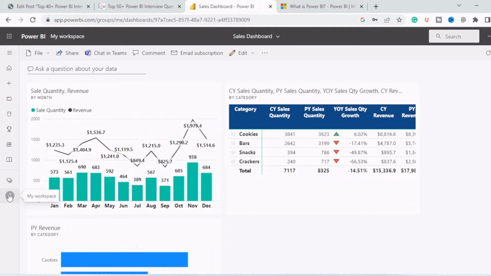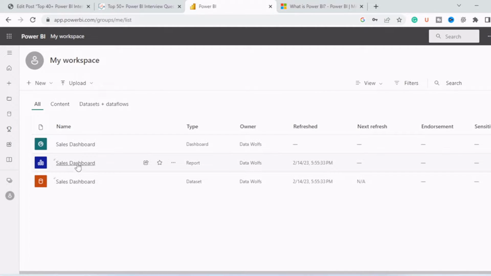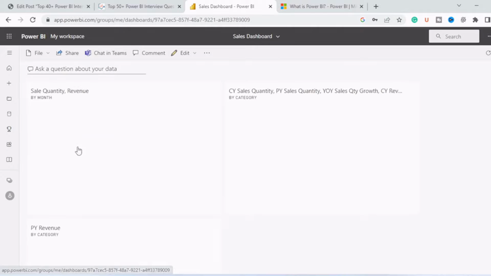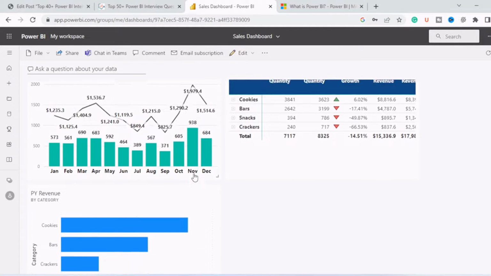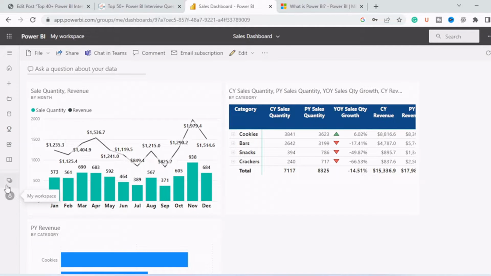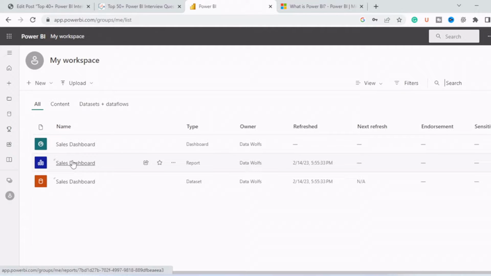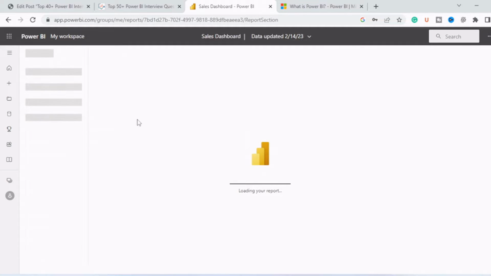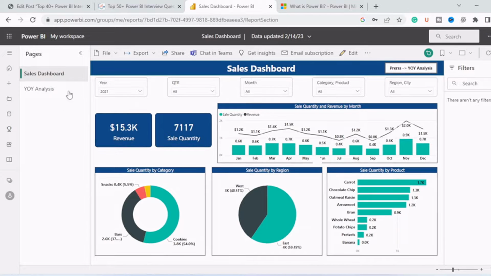If I go to my workspace, you can see we created this report. If you hover over this icon, you can see this is a report, whereas this is a dashboard. A report can consist of multiple pages, whereas a dashboard consists of a single page. And what are the advantages of a dashboard? It gives you a snip of the complete report. What I mean is, let's say you created four pages in a report. We have two pages here, like sales dashboard and YOY analysis.